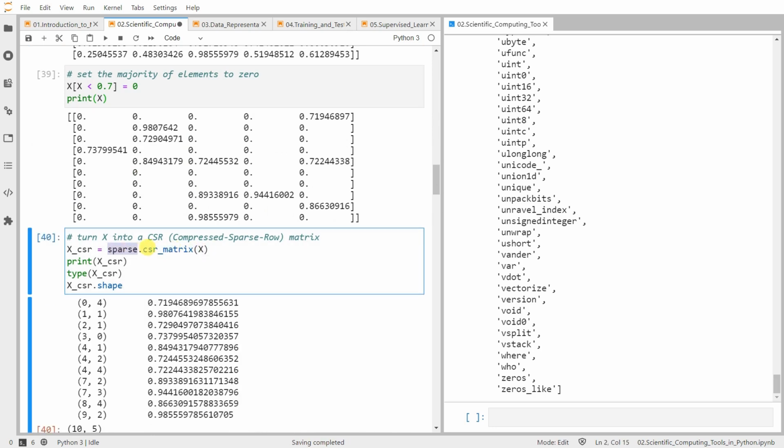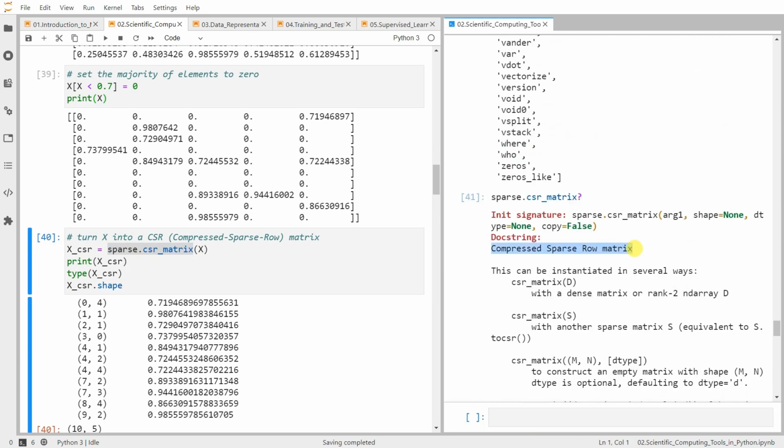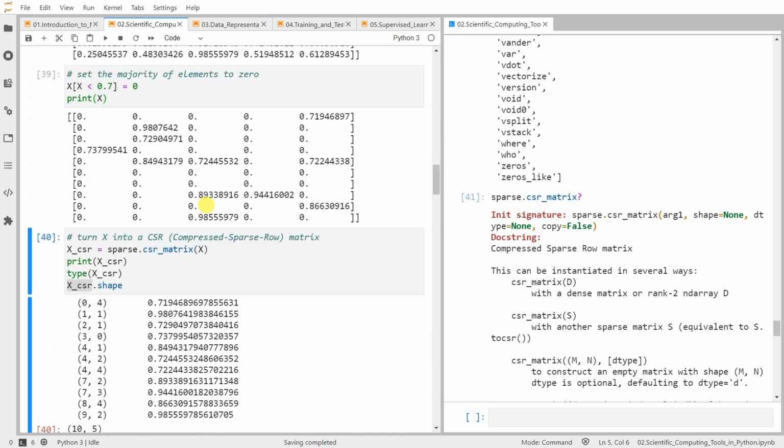We pass it to sparse CSR matrix. If you want to quickly find out what it does, it is just a compressed sparse row matrix. The compressed matrix will have the indexes related to these entries. For example, this value is located at zeroth row, fourth column, right? Zeroth row, columns 0, 1, 2, 3, and then 1, 1, 9.